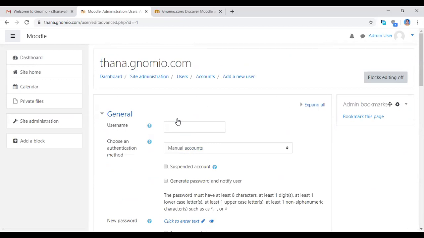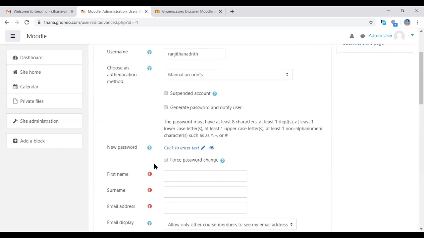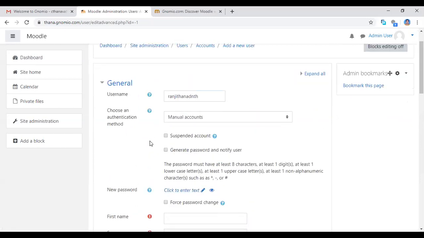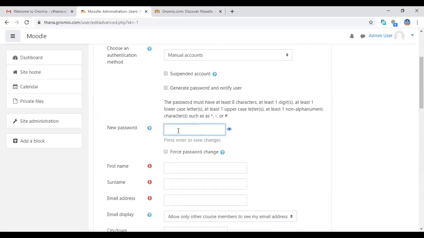So this will open. For the beginner, one by one we can add the username, the participants, the students. For example, now I'm giving Ranjit Anand. This is the first student name. I'm giving this name. You give small letters only. The username allows only small letters, no spaces, no special characters. This will not be allowed. And see here, new password for Ranjit Anand. As the student, you are creating the username. You are only creating the new password for Ranjit.